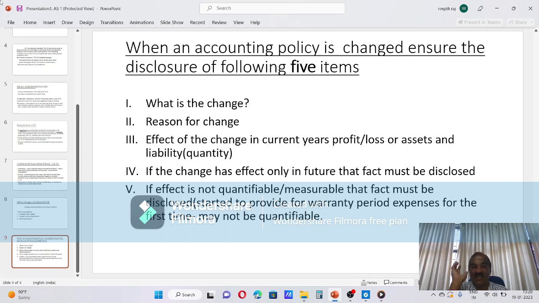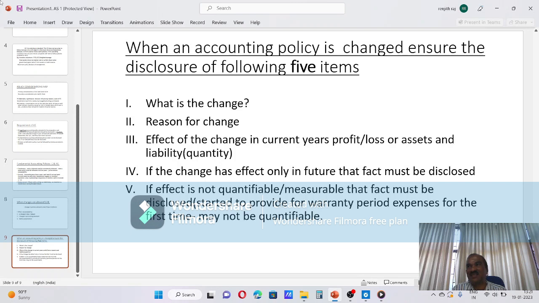What is the change? Reason for the change, effect of the change in current year's profit or loss, as well as assets and liabilities. And if the change has effect only in future, that fact must be disclosed. If effect is not quantifiable, measurable, that fact must be disclosed. This is summary of the AS1.